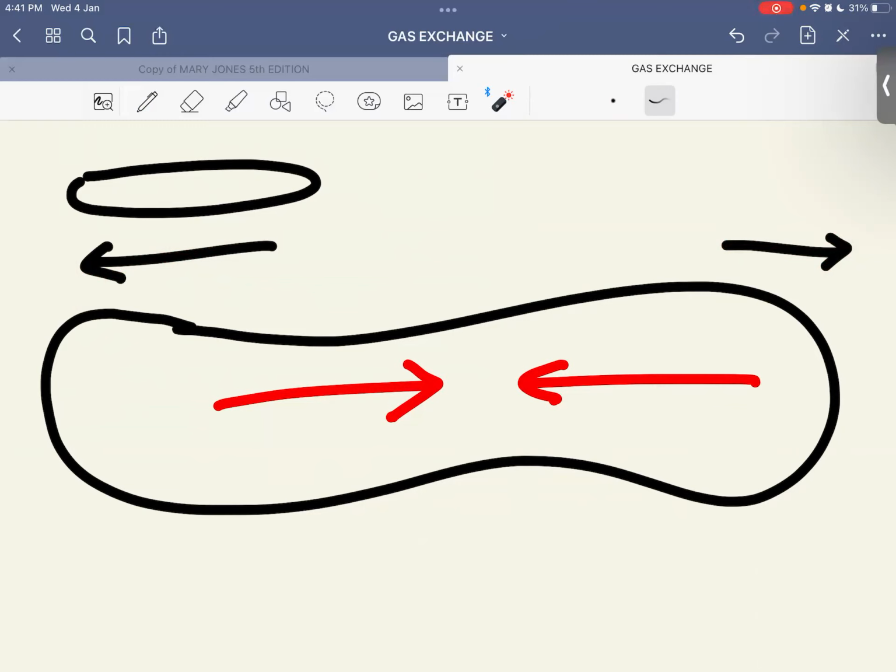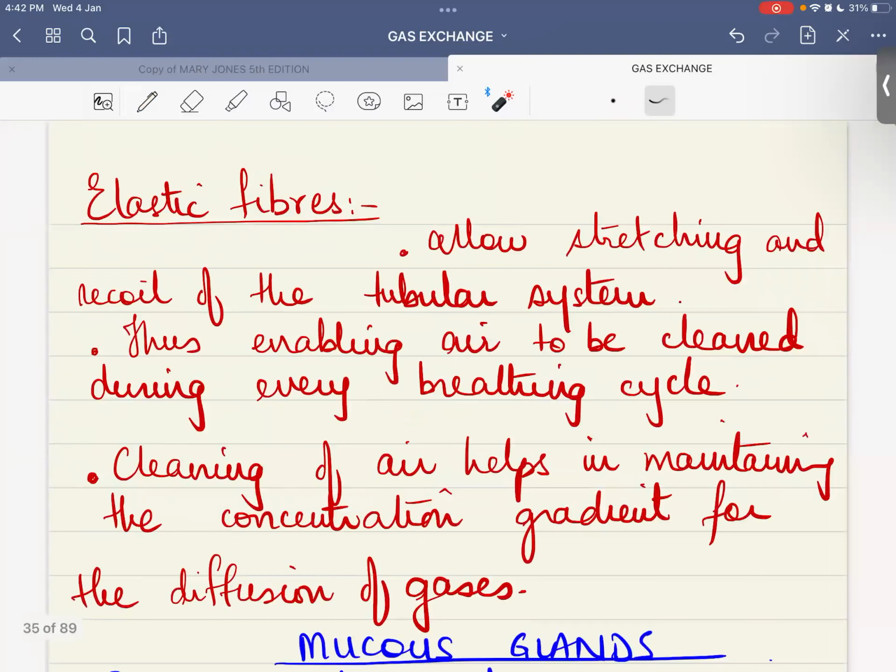Miss, during inhalation. During inhalation, ताकि बहुत सारी air अंदर आ जाए, and then it should stretch inwards during exhalation, so that the air can be squeezed outwards, right? So this repetitive stretching and recoil of the tubular system, or in other words of the trachea, enables the air to be cleaned during every breathing cycle, and cleaning of the air helps in maintaining the concentration gradient for the diffusion of the gases. क्योंकि देखो हम चाहते हैं, what do we want? We want this.